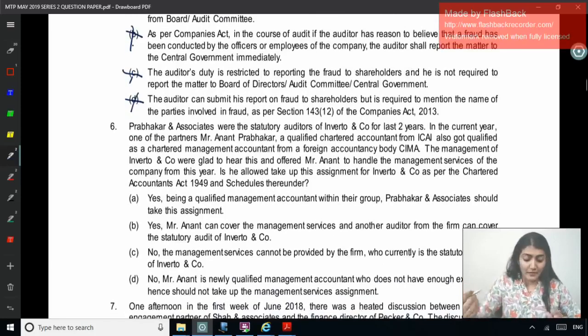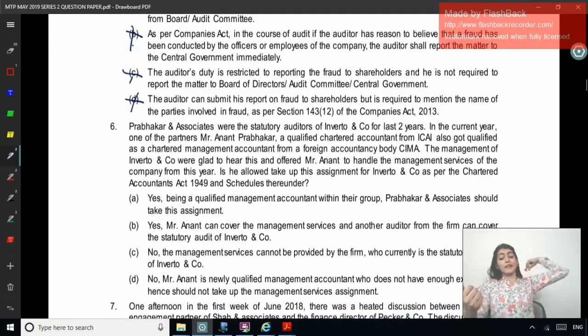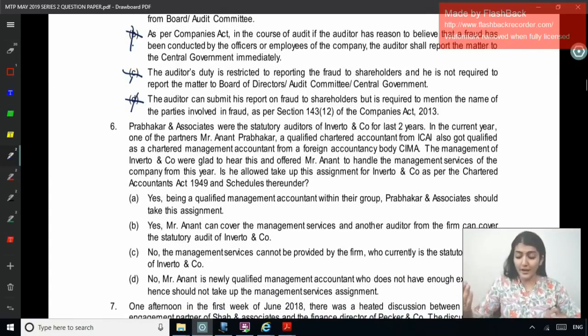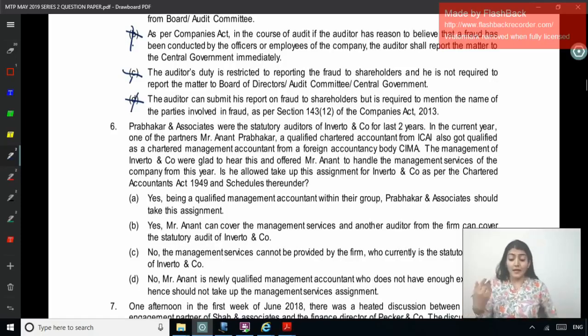Okay, next one, 6. Prabhakar and Associates were the statutory auditors of Inverto and Company for last 2 years. In the current year, one of the partners, Mr. Anand Prabhakar, a qualified chartered accountant from ICAI, also got qualified as a chartered management accountant from a foreign accountancy body, CIMA. The management of Inverto and Company were glad to hear this and offered Mr. Anand to handle the management services of the company from this year. Is he allowed to take up this assignment for Inverto and Company as per the Chartered Accountants Act and the schedules there too? Right, so they were the statutory auditors.